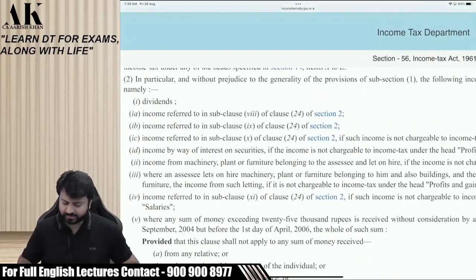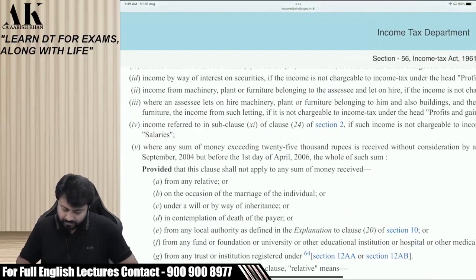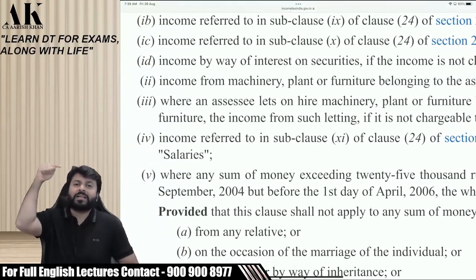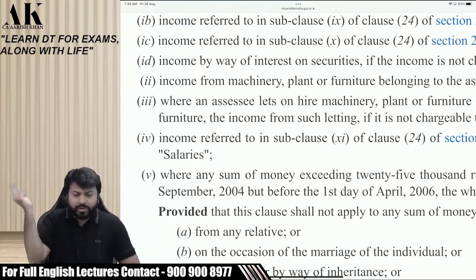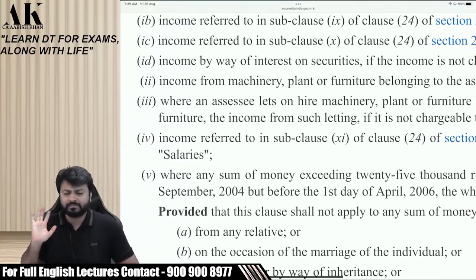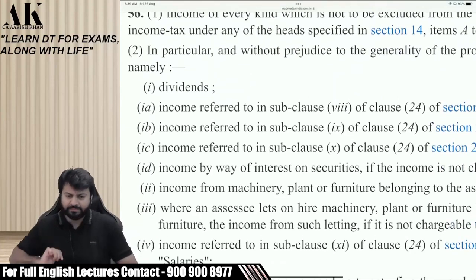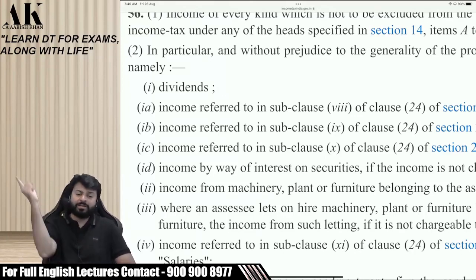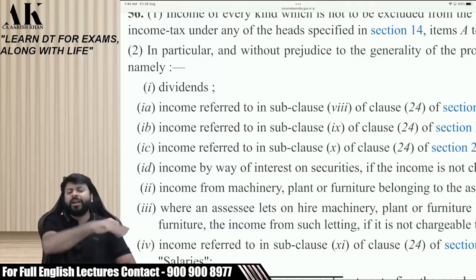Come to this section again, IFOS. Can you see this? For interest, what is written in point number 4, 1D? Interest will come under IFOS if not under PGBP. It means it can go in PGBP also and IFOS also. But for dividend, what is written? See, point number 1. Dividends, semicolon, next point. That's it. It is not written that dividends will come under IFOS if not under PGBP. No! Dividends, semicolon, next point.